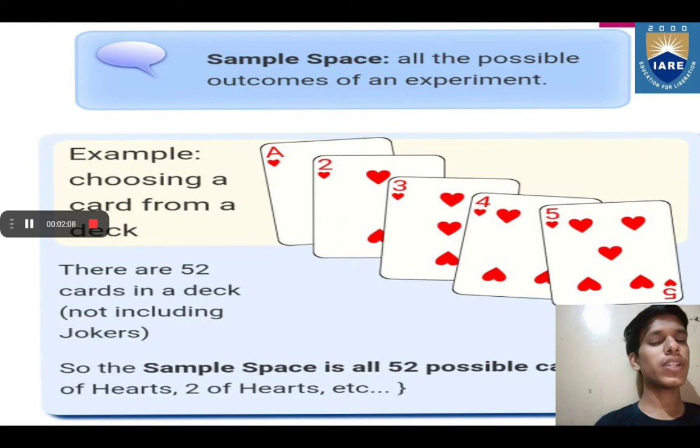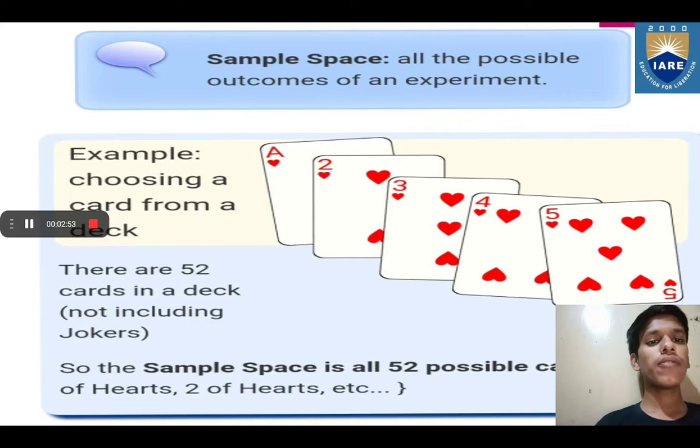The next term is sample space. Before starting the topic of events, we will just learn the basic definitions of probability. We have discussed experiments and outcomes. Now the third is sample space. So what is a sample space? The set of all the possible outcomes of an experiment is known as a sample space. Just now we have seen that in throwing a dice we can get 1, 2, 3, 4, 5, 6. Each individual result which we can get is an outcome, and the set of all outcomes is known as a sample space.